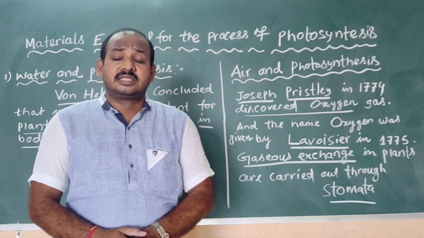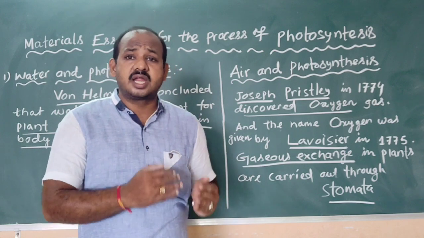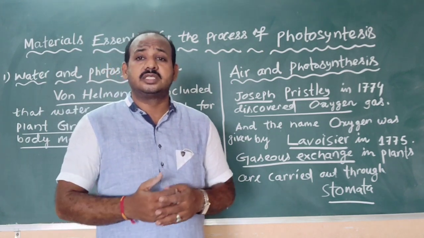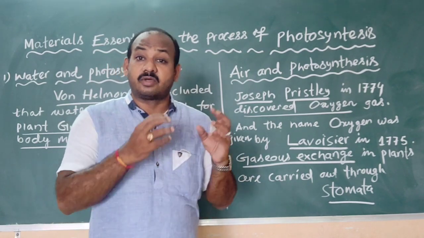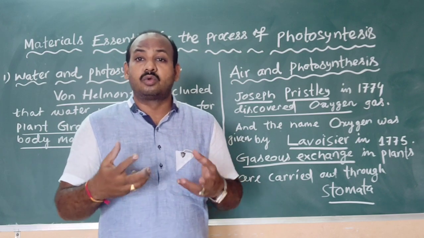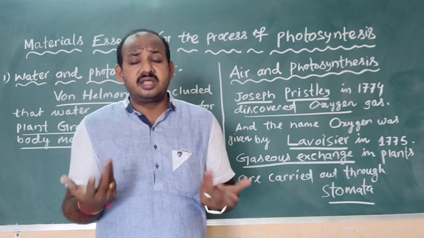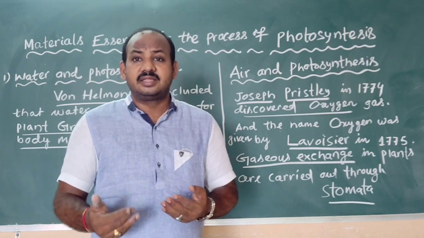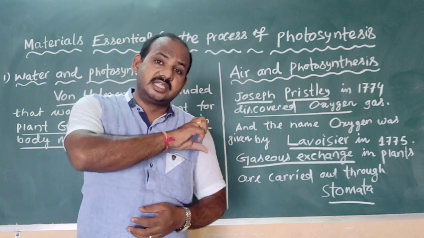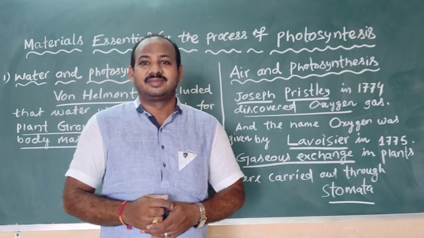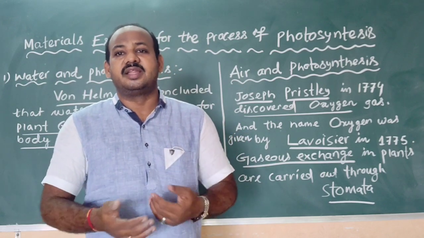Actually, scientists took about 300 years to understand that water is essential for photosynthesis, that carbon dioxide gas is also essential for photosynthesis, that sunlight is essential, and that chloroplast and chlorophyll pigments are essential. And there are many other things they are yet to discover. So this is what different scientists have understood over the last 300 years regarding the process of photosynthesis. We are just explaining it.